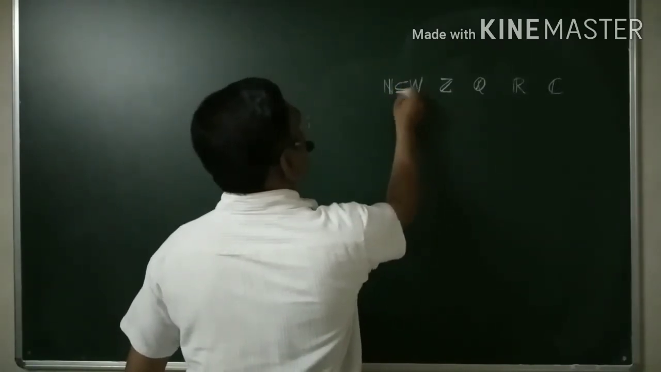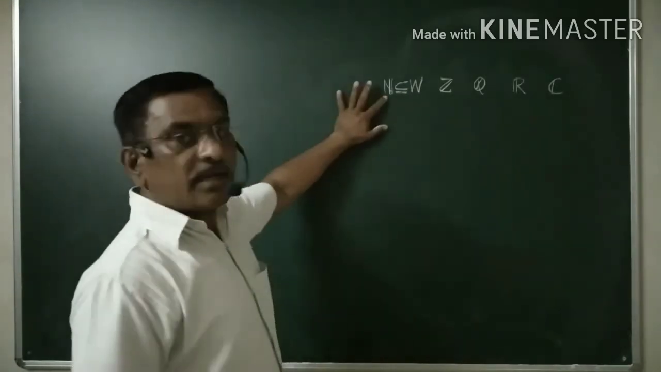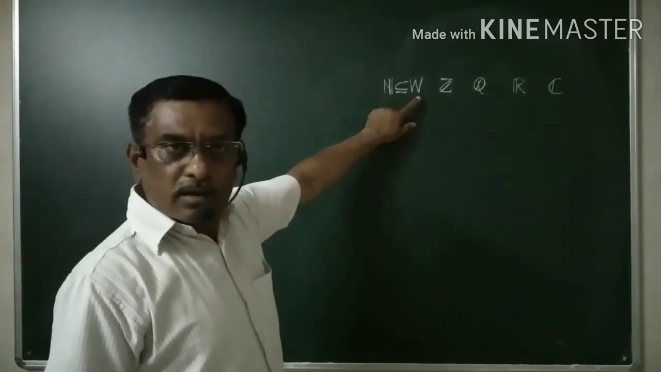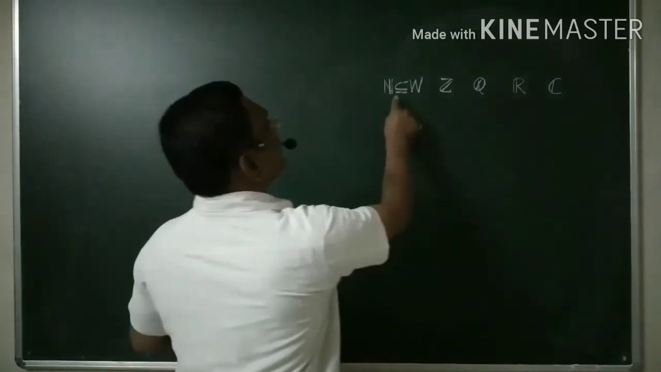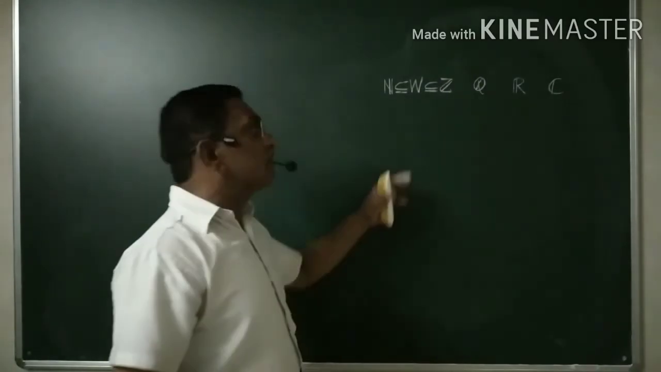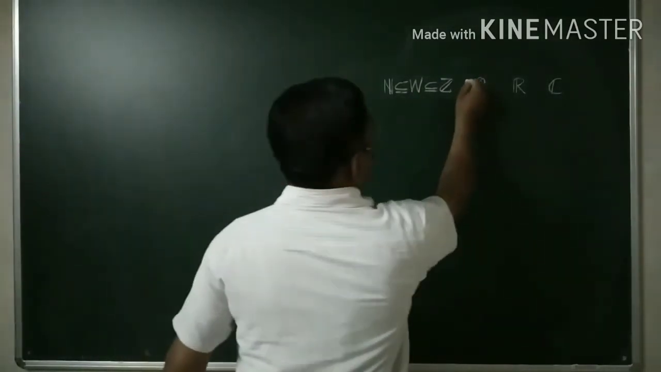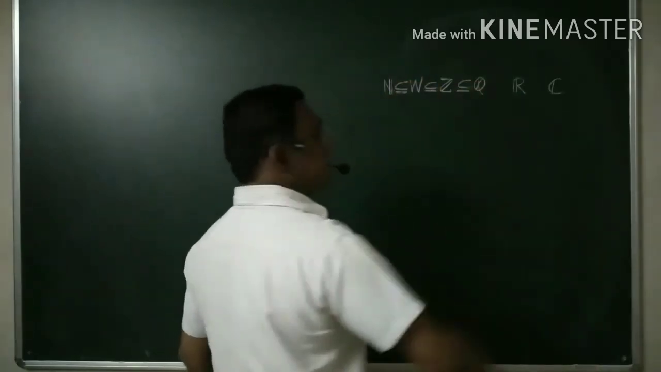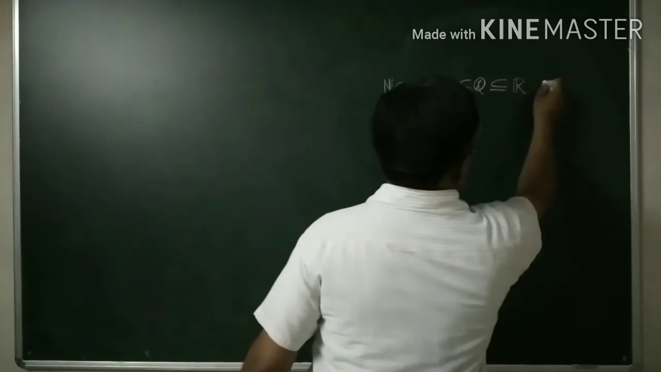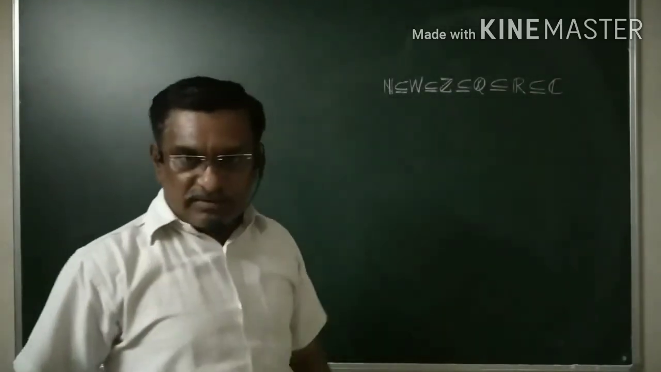Then if you use the definition of subset, you will find that N is a subset of W. Why improper? Because there are infinitely many natural numbers and infinitely many whole numbers, and therefore improper. In general, W is an improper subset of Z, Z is an improper subset of R. Z is a subset of Q, Q is a subset of R, and R is a subset of C. This is the sequence you can have.